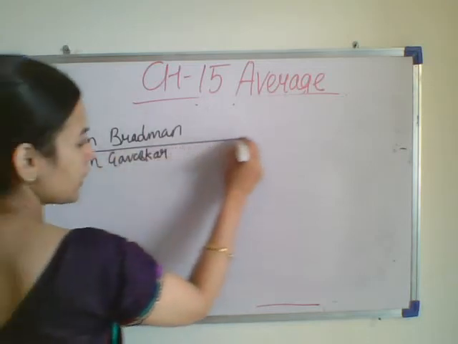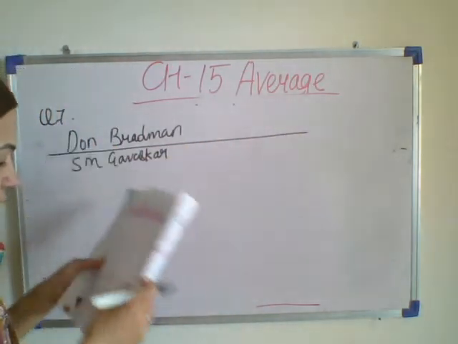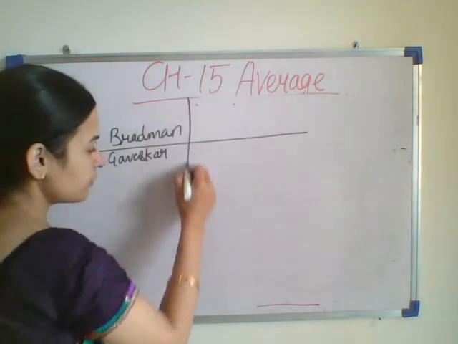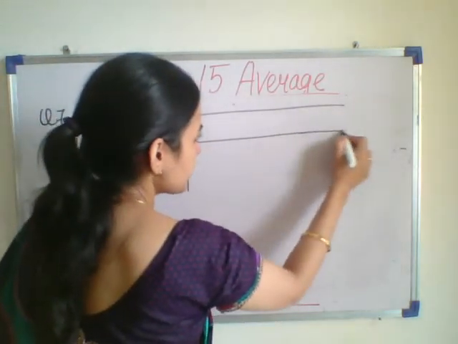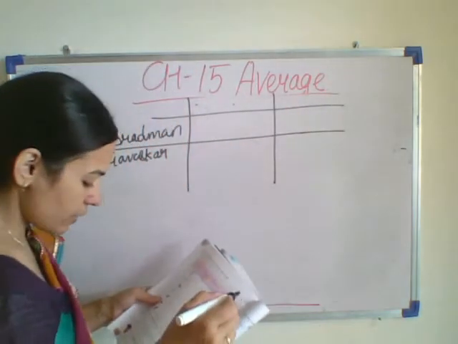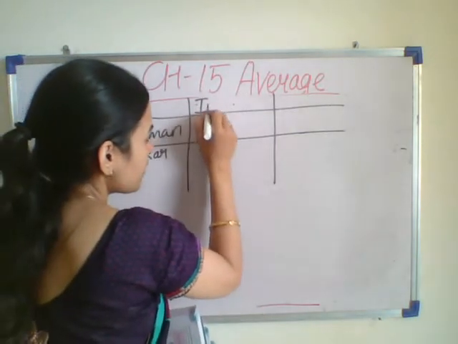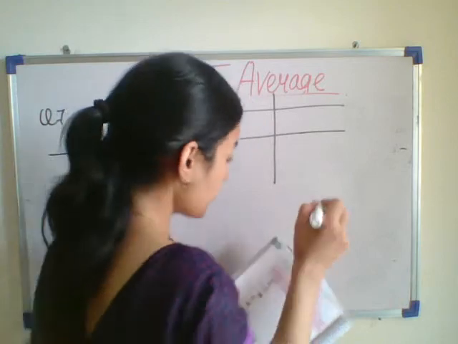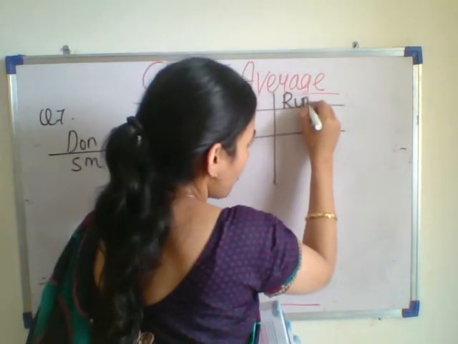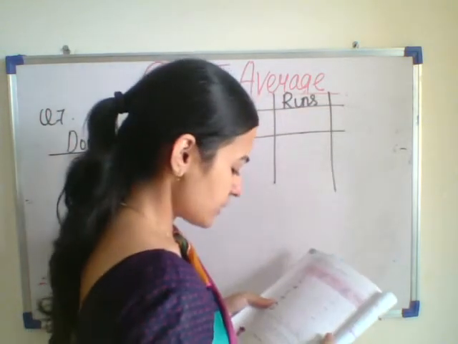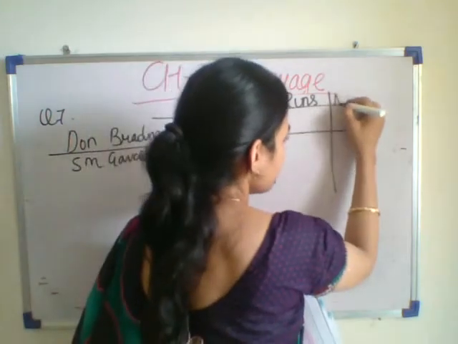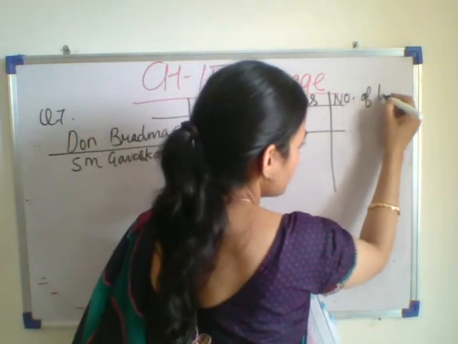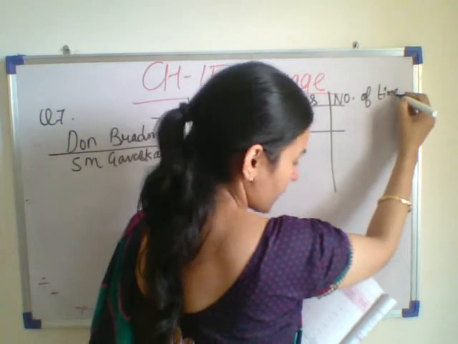Some might know their names, those who used to watch cricket. Here, what is given? First of all, innings are given. After the innings, runs are given. You all know cricket. What are the runs taken in cricket? And the number of times not out.